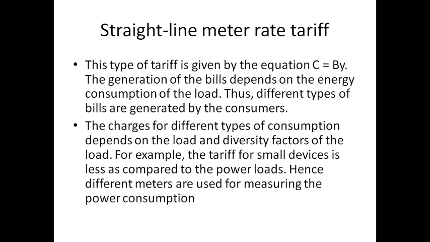So what is the advantage of this? It is different for different consumption. If power is consumed very high, I pay more; if power is consumed very less, I pay less. And its calculation is very simple. What are the disadvantages? A particular consumer is charged at a particular rate, but there are no incentives; for some units being free and then chargeable, that is not there. Since different ratings are decided according to different loads, separate meters need to be installed for different loads such as light load and power load.